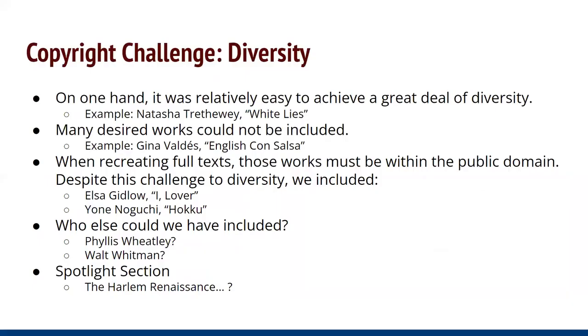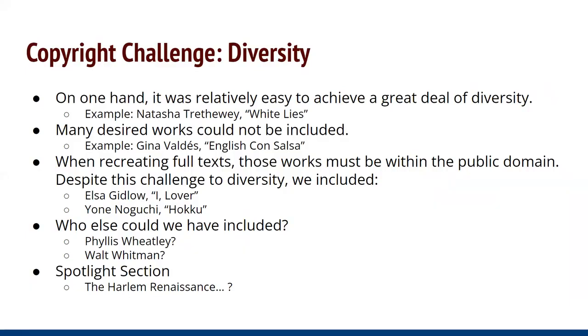So on one hand, it was relatively easy to achieve a great deal of diversity. And this is because most of our poems are linked out. We linked out to organizations such as the Poetry Foundation and the American Academy of Poets, both of which are excellent organizations. They have a lot of material that we could choose from. Obviously, it's not all of it, but from there, we could get a lot of diversity. And so one example I included here is the poem by former poet laureate Natasha Trethewey, White Lies, which is about passing for white. And I have a lot of fun teaching that to my students.